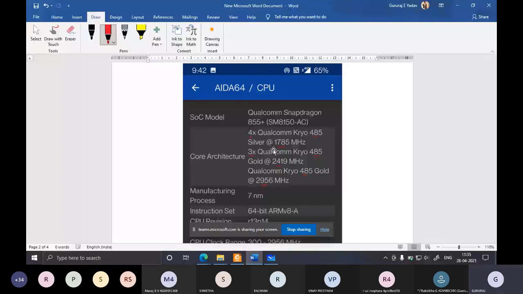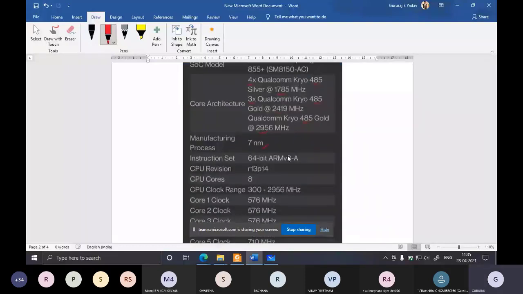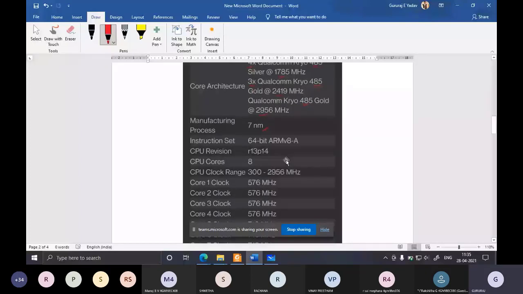Next, the manufacturing process is 7 nanometers. You already studied VLSI in your 5th semester, and you know what a 7 nanometer process means. Now the important thing that I want to show is the instruction set: 64-bit ARM V8, that is ARM architecture version 8.